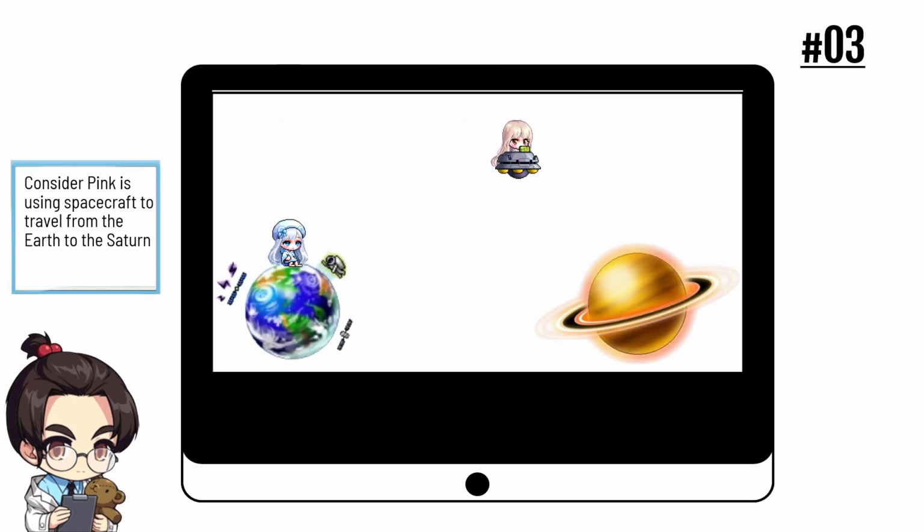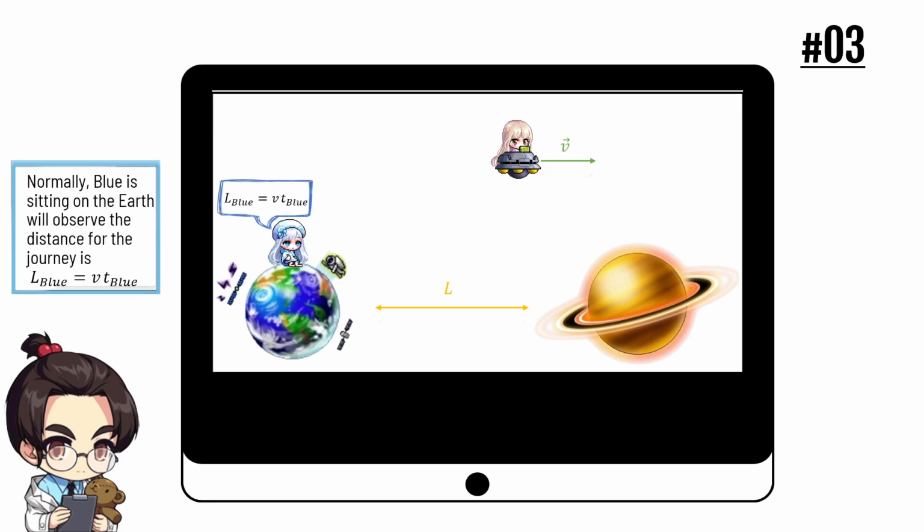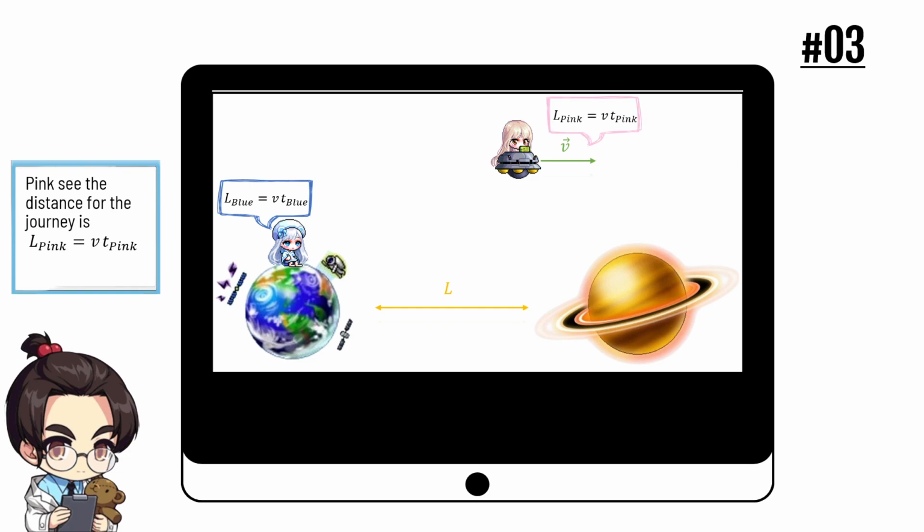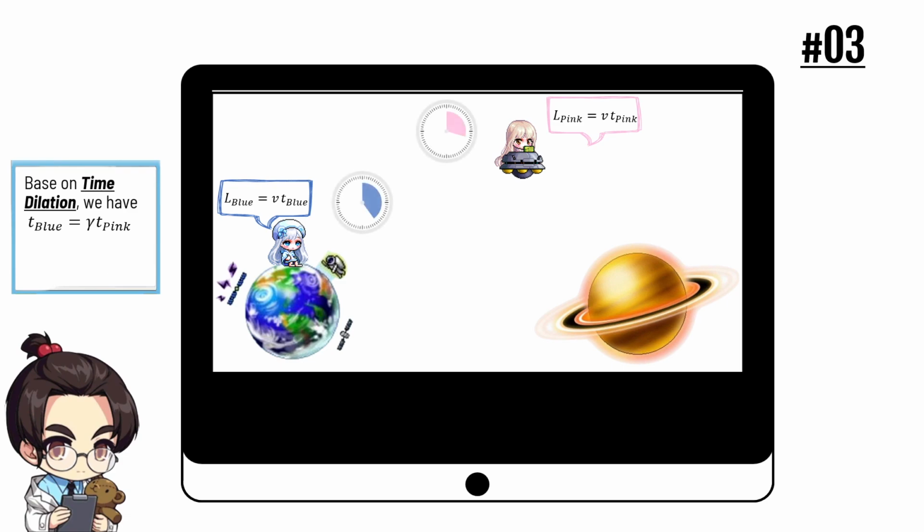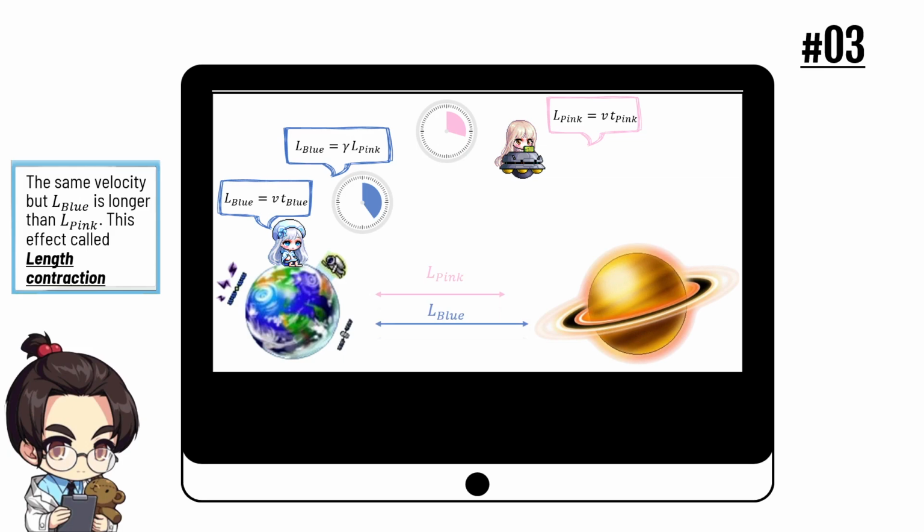Assume pink is using a spacecraft to travel from the Earth to Saturn. We have the velocity v and the distance L. Blue is sitting on the Earth and computes the distance L equals vt, the same as pink's formula. But according to time dilation, the times measured by the two observers are different. We will get that the distance in blue's measurement is equal to pink's distance multiplied by gamma. Obviously, blue's length is longer than pink's.